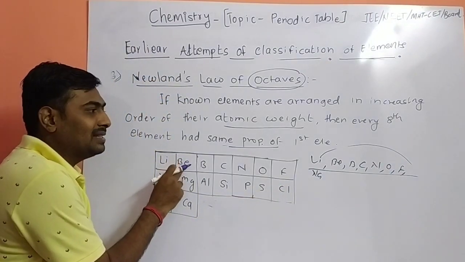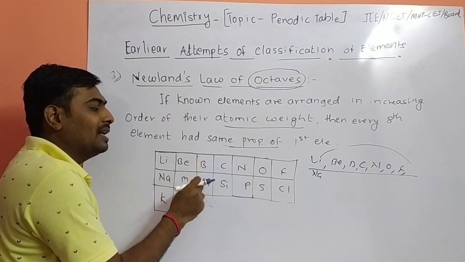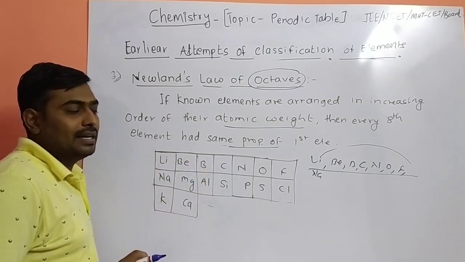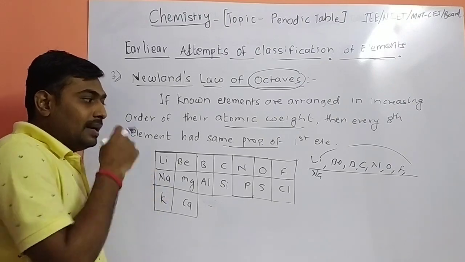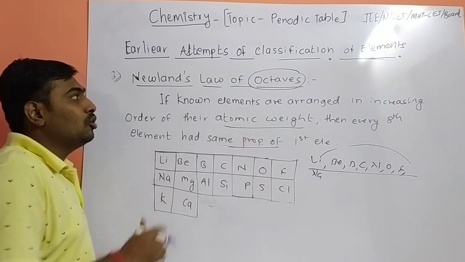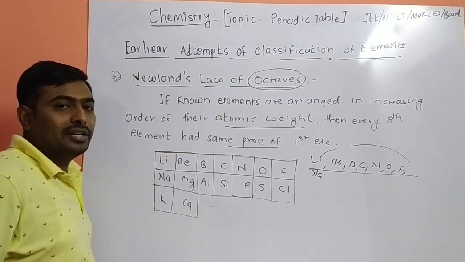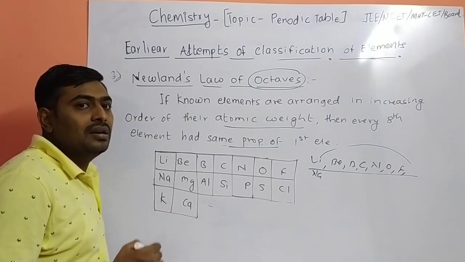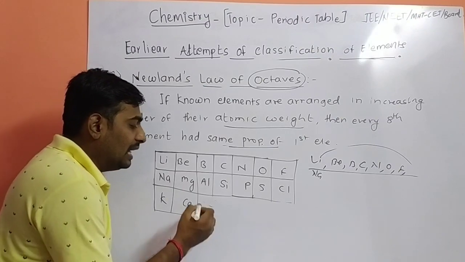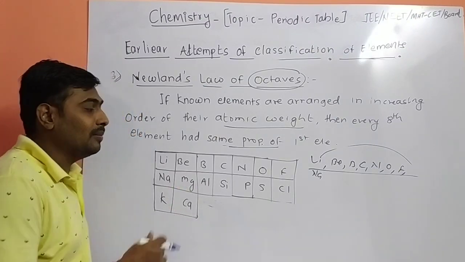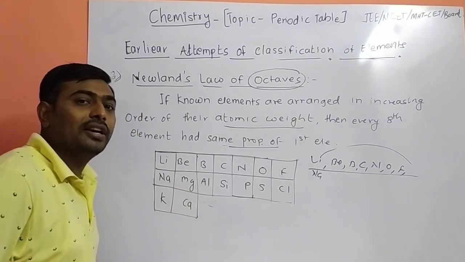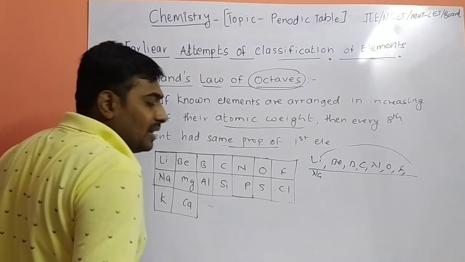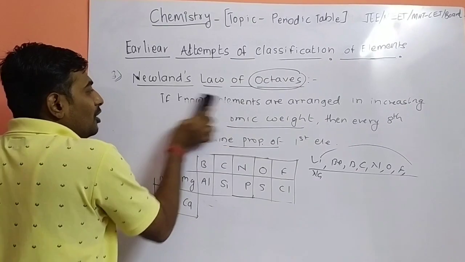Again, beryllium has the same property as magnesium, boron has the same property as aluminium, and carbon has the same property as silicon. So the table is known as Newlands' octave table, but he failed to explain the properties of the elements above calcium. Elements with atomic weight above calcium were not explained by the scientist. So this periodic table fails to explain the periodicity of properties.